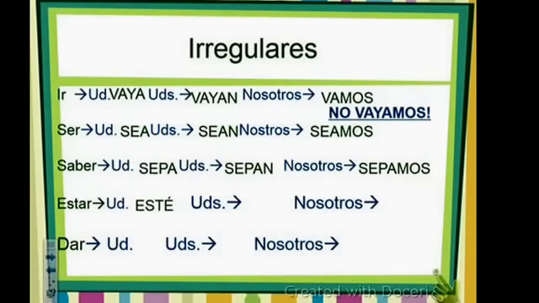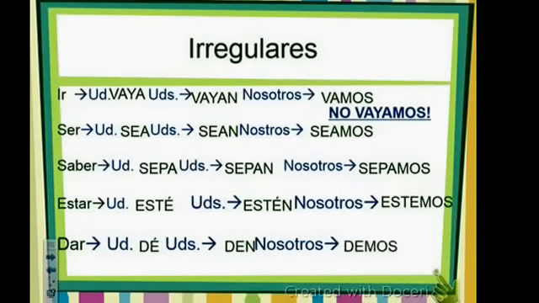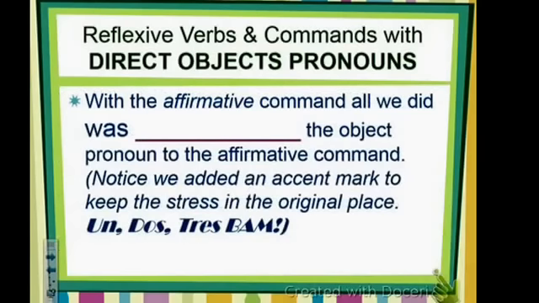Estar, esté, estén, estemos. Notice there's no accent on the nosotros form. Dar, the usted form is dé. Notice it has an accent. Ustedes form does not have an accent. Den, nosotros demos.